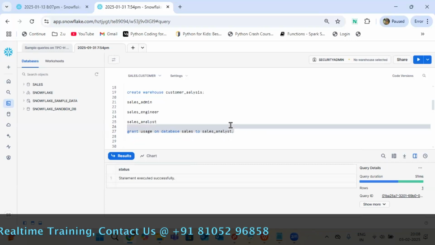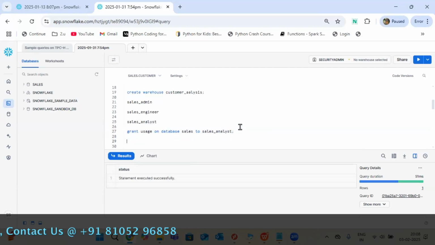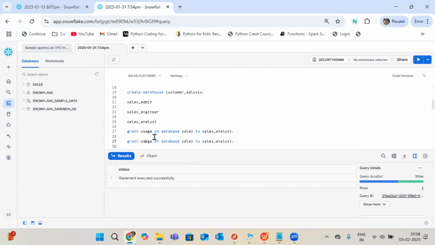This is English words only, guys. Actually, in just English, grant means we are giving access, right? Usage means just to use. And I want to give it on the schema level also. So, schema level, which is the customer schema. So, database dot schema. Completed.